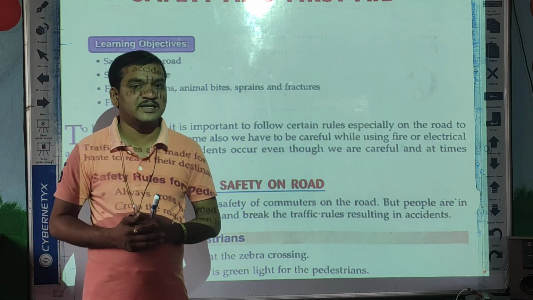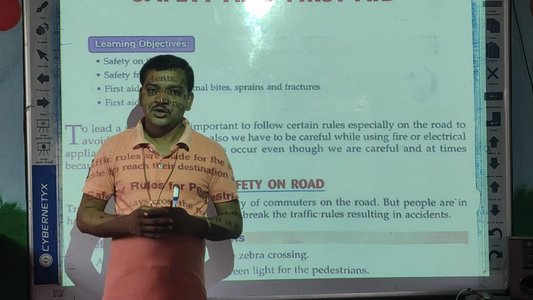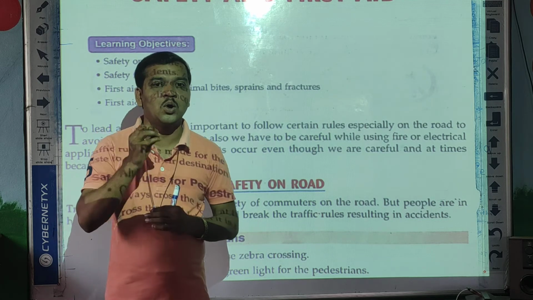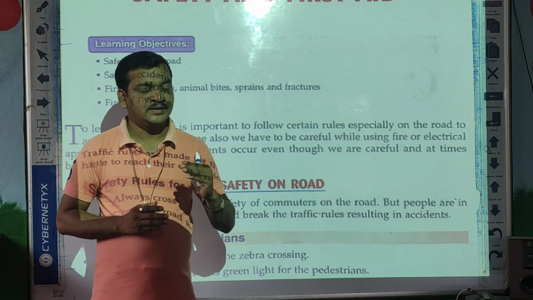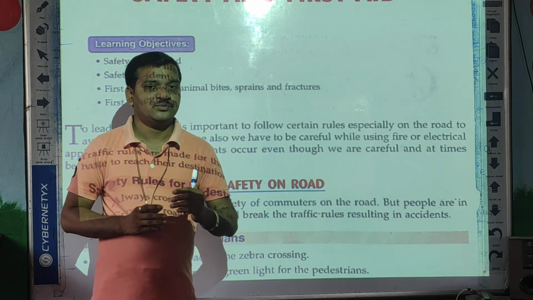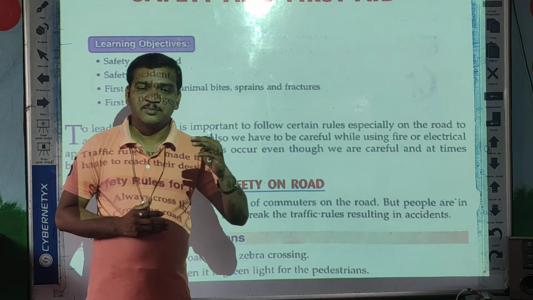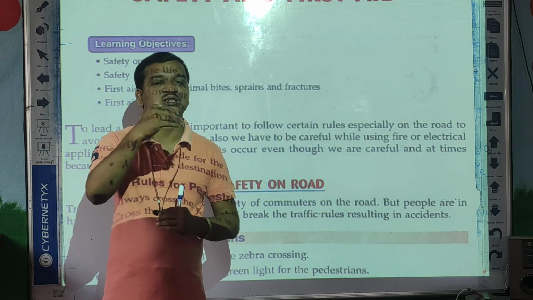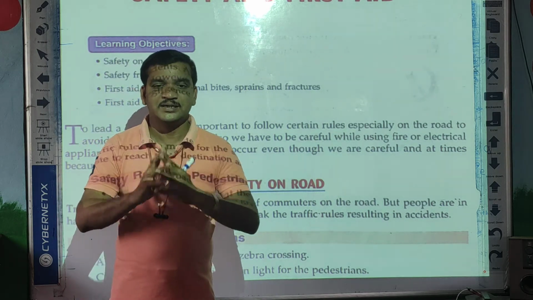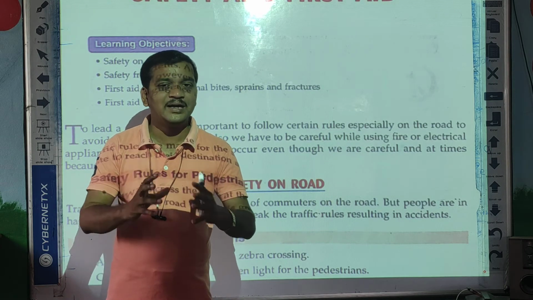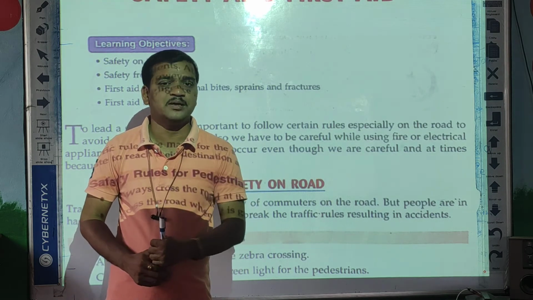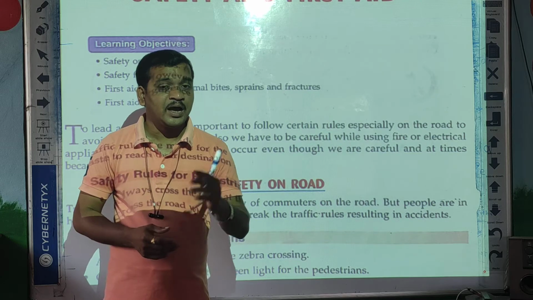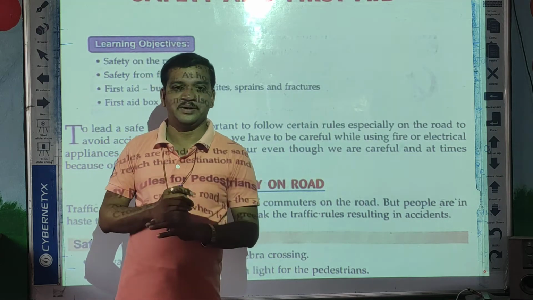Do you know why accidents take place? Sometimes we ignore some rules which we are supposed to follow on the road, and that is why the person gets a problem, or sometimes he gives a dash to someone, or someone gives a dash to him and he gets hurt. So to avoid these accidents and problems, we have to follow some rules. And what are the rules? We'll see one by one now.